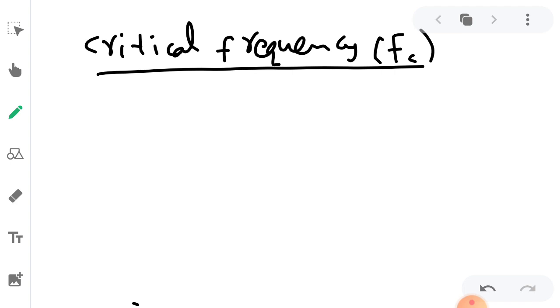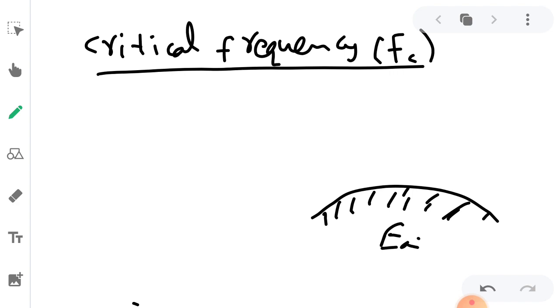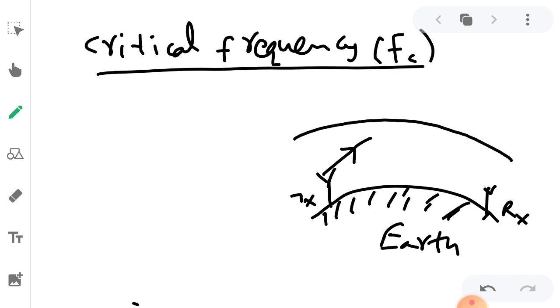For example, if you consider the Earth's surface, this is the Earth's surface we have, and we have a transmitter and a receiver, transmitter and receiver antennas. When the signal is incident like this, we have the ionosphere above the Earth's surface. Different layers will be there, which range from 50 kilometers to 450 kilometers. Some books give it as 60. So above the Earth's surface we are going to have the ionosphere.